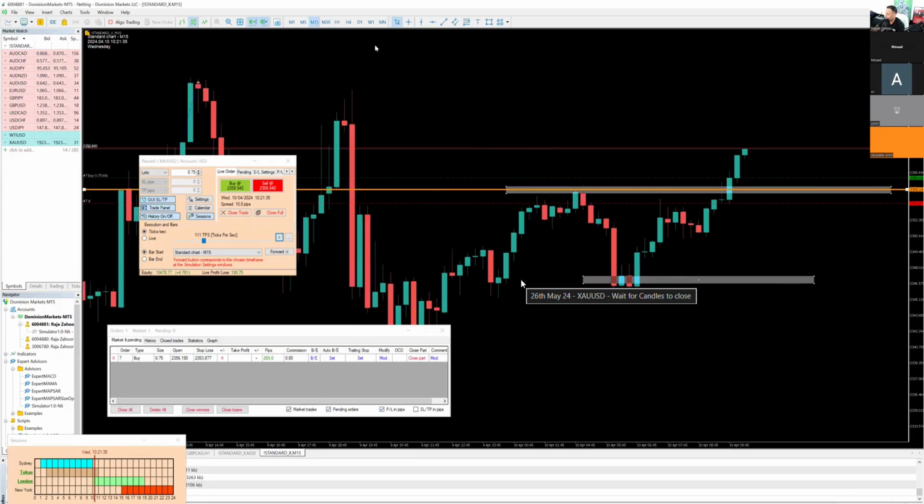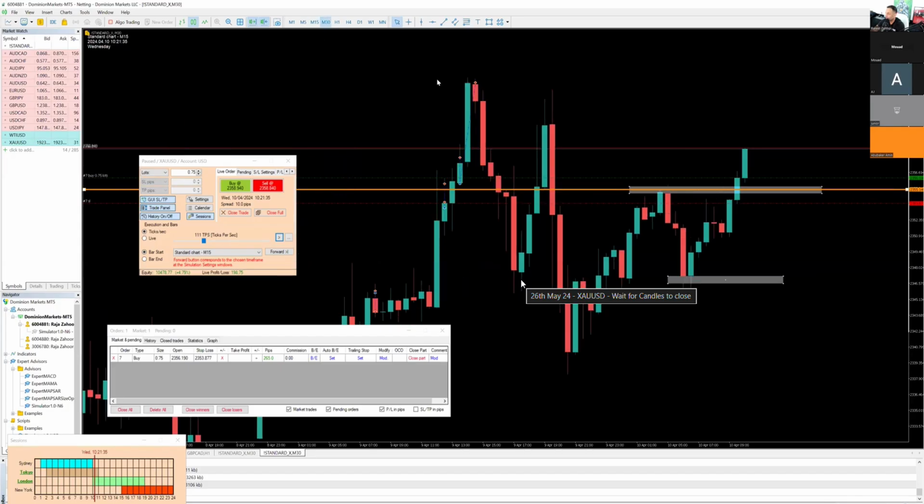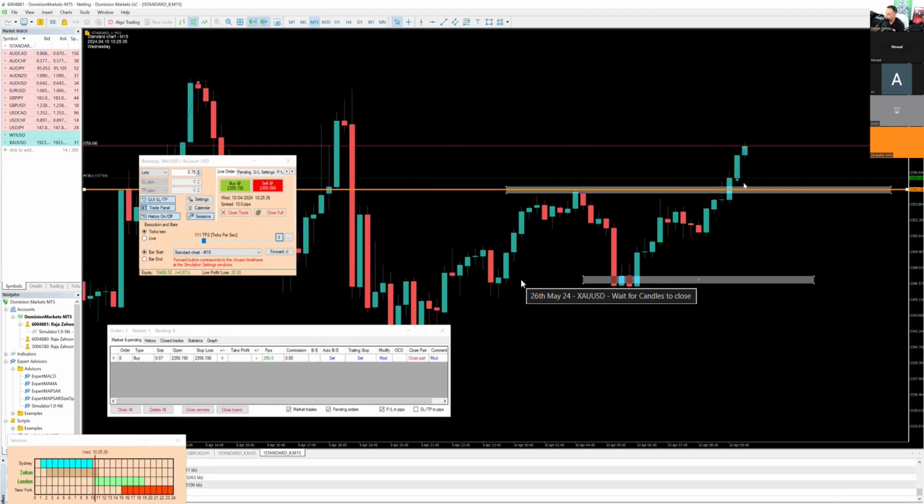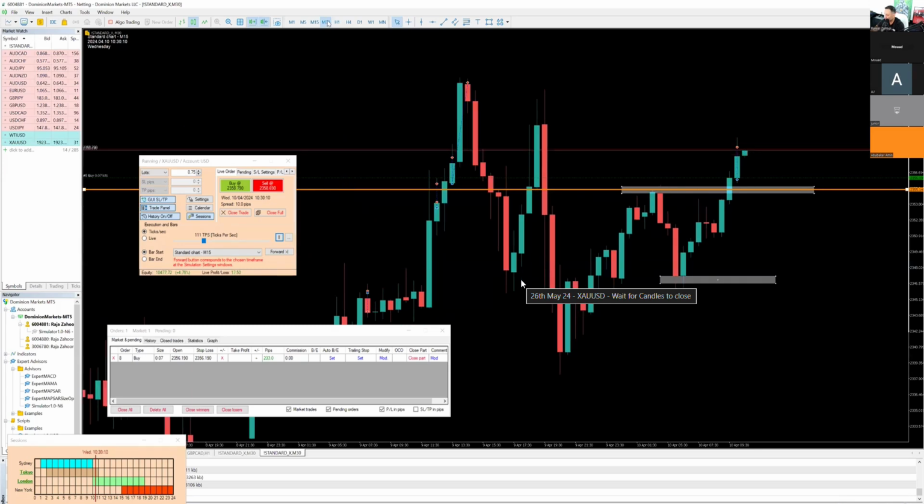So looking at the 15-minute, wow, look at that. We didn't focus on the 15-minute, but we looked at the 30-minute here. So we're going to close partials, about 90%, put stops at break even and let the rest run. How easy was this trade based on a 15-minute here? Super easy trade, right? There was nothing complicated about this trade.